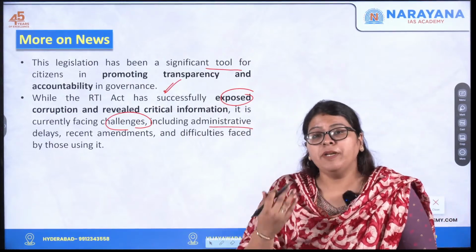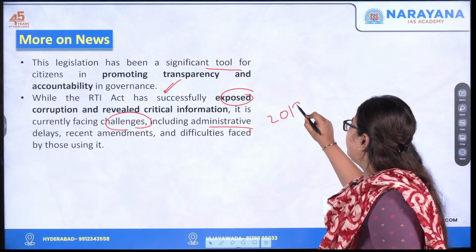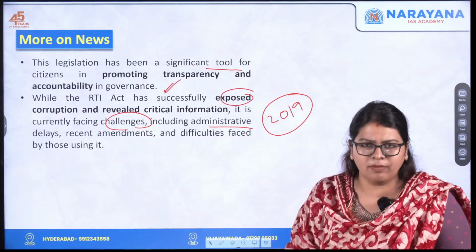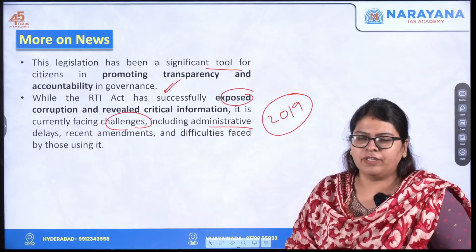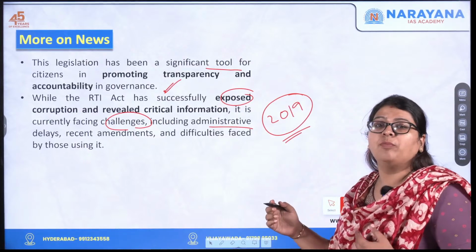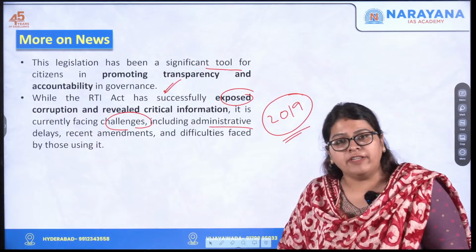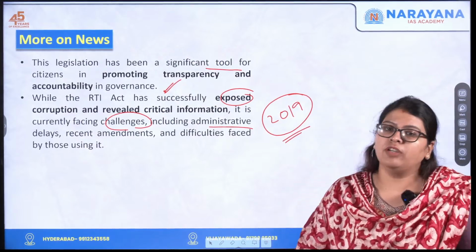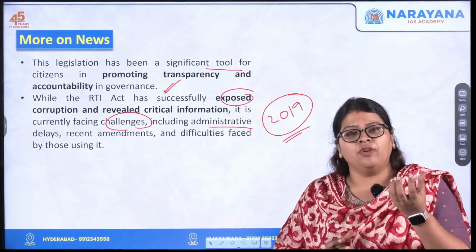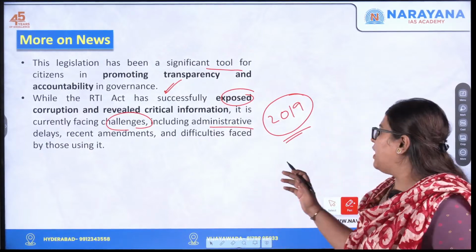The recent amendment, the 2019 amendment, gave more power to the central government in designing the salary, allowances and tenure of the information commissioners. What is an amendment? Any change in the already existing provisions. That was seen as taking away the autonomy of this particular body.